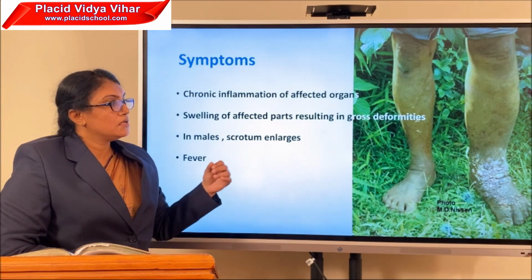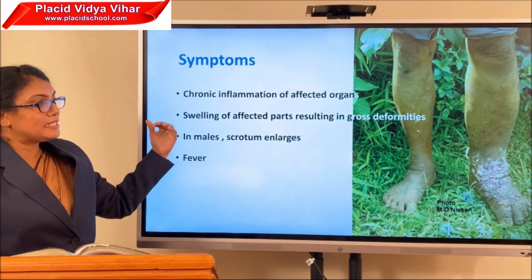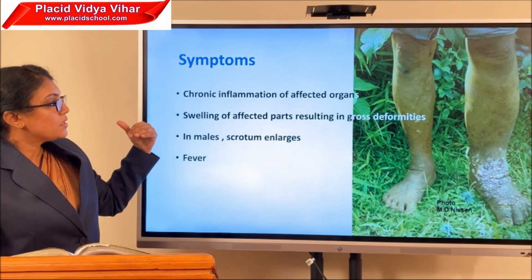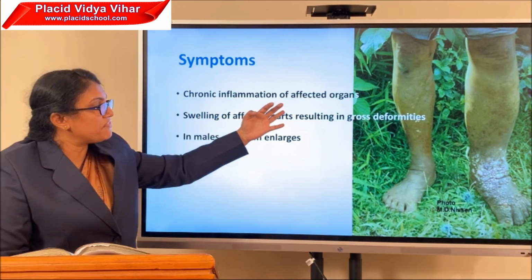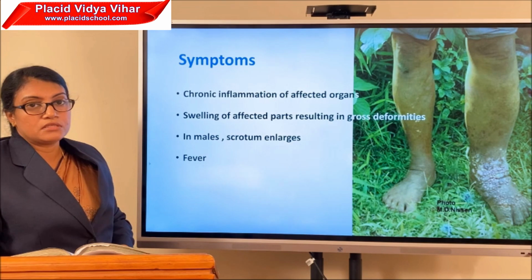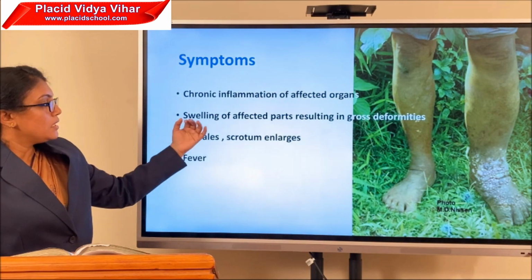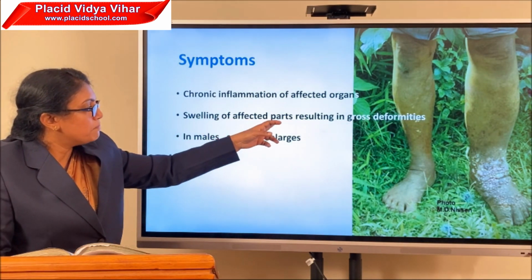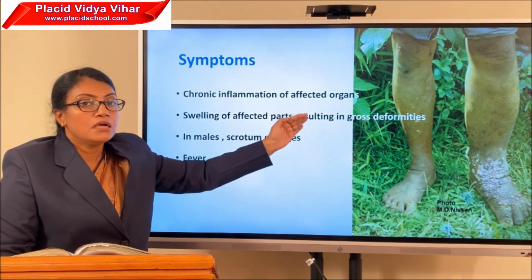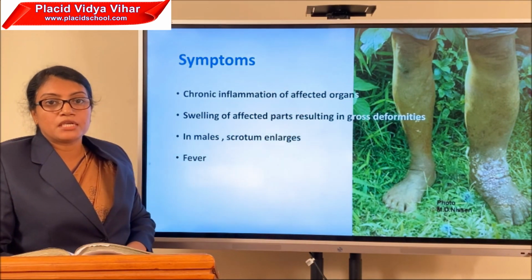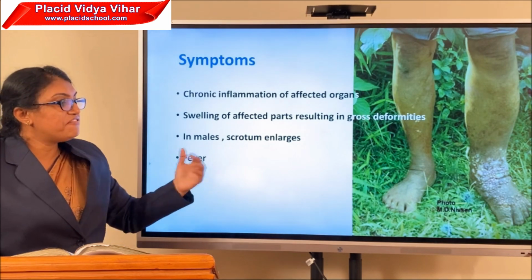The symptoms. Let us familiarize the symptoms of the disease. Chronic inflammation of affected organs occurs. And the swelling of affected parts results in gross deformities. That particular organ will be deformed.